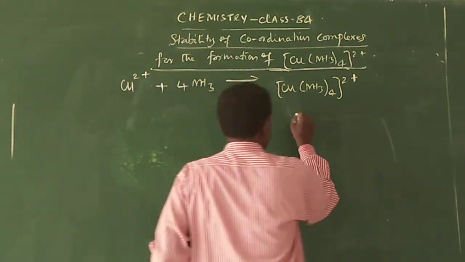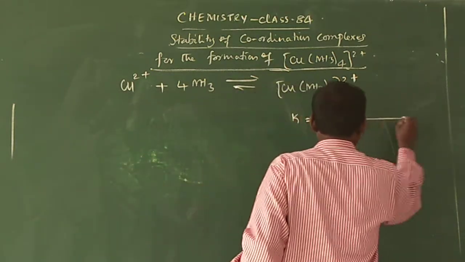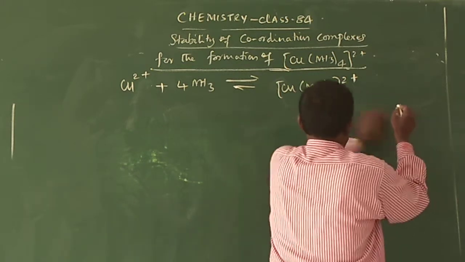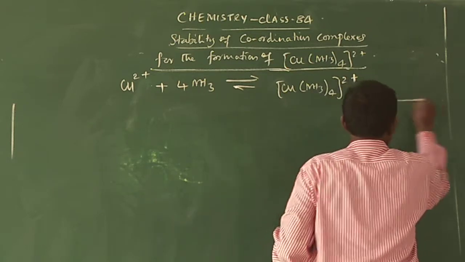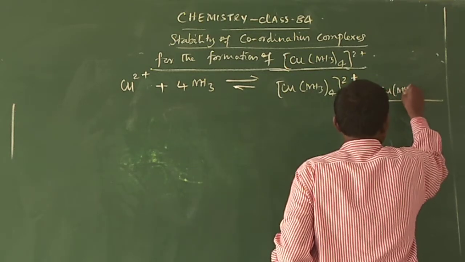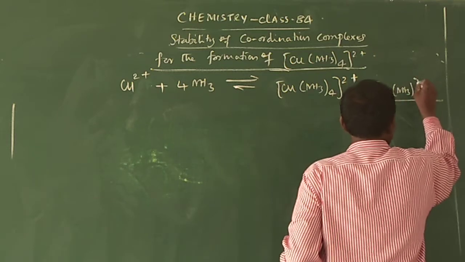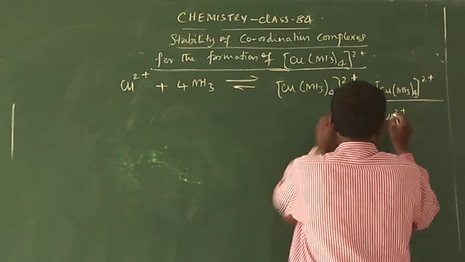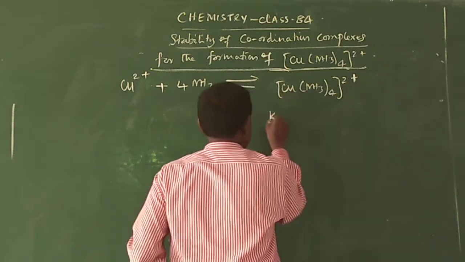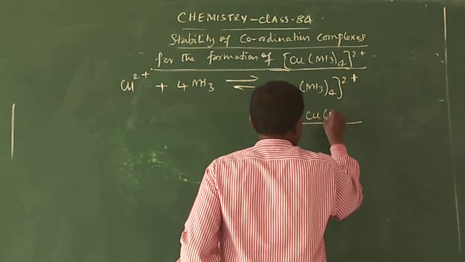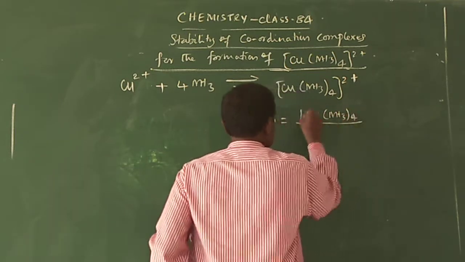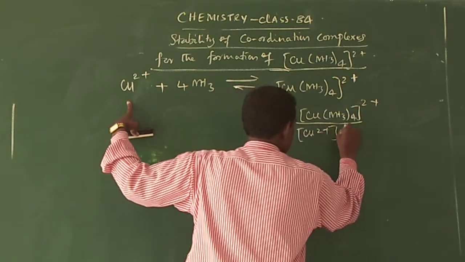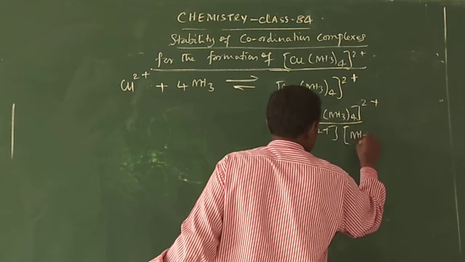K is equal to the concentration of [Cu(NH3)4]2+ divided by the concentration of Cu2+ into the concentration of NH3 to the power of 4.